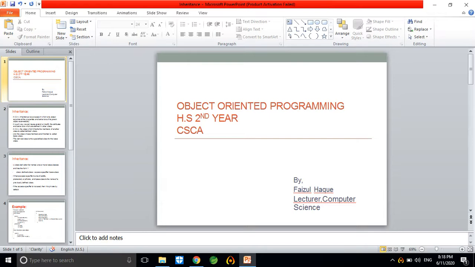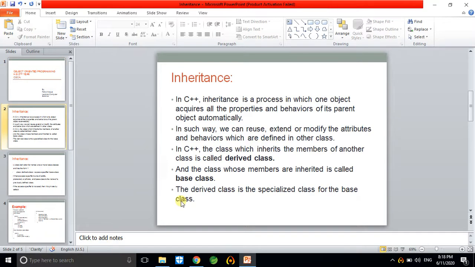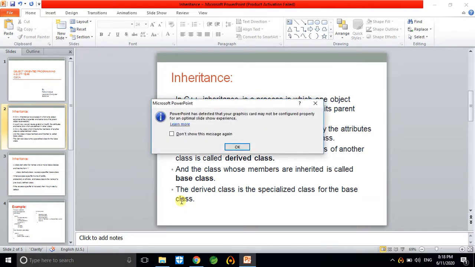Today we are going to discuss a very important topic that is inheritance. In the previous classes also I have already informed you that today we are going to discuss inheritance. This inheritance is a very important feature of object-oriented programming languages, whether it is C++ or Java and all. So what is this inheritance? First of all, let us see the introduction of inheritance.